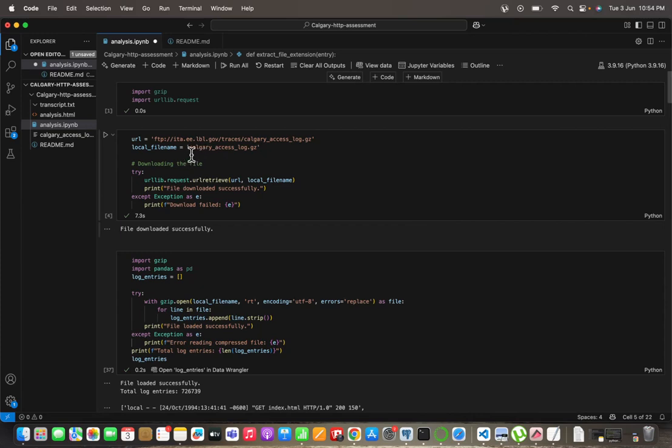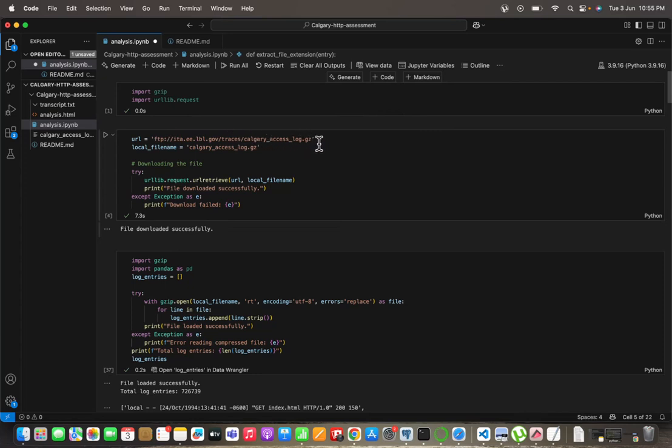My data set was category_access_log.gz, and I have done data loading and analysis on the given data set. I first imported two important libraries, gzip, because it was a zip file with the extension .gz, and urllib.request, which is used to fetch the data from the given website. Here is the URL that was provided.